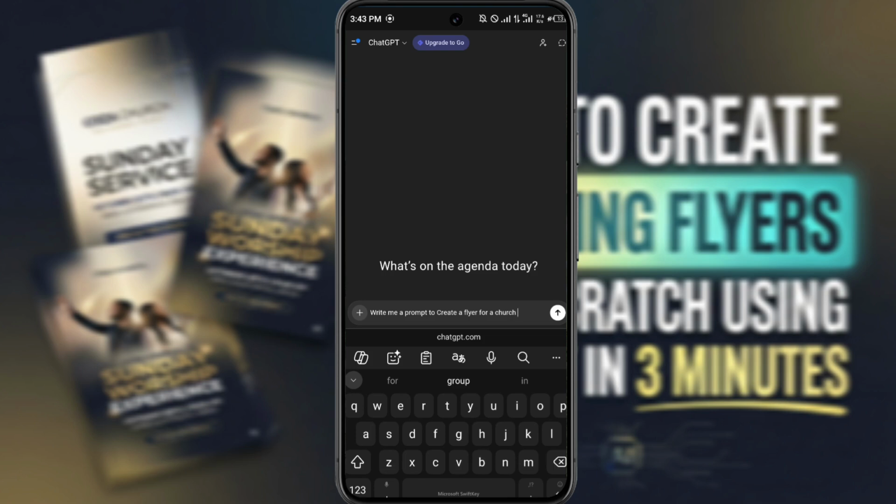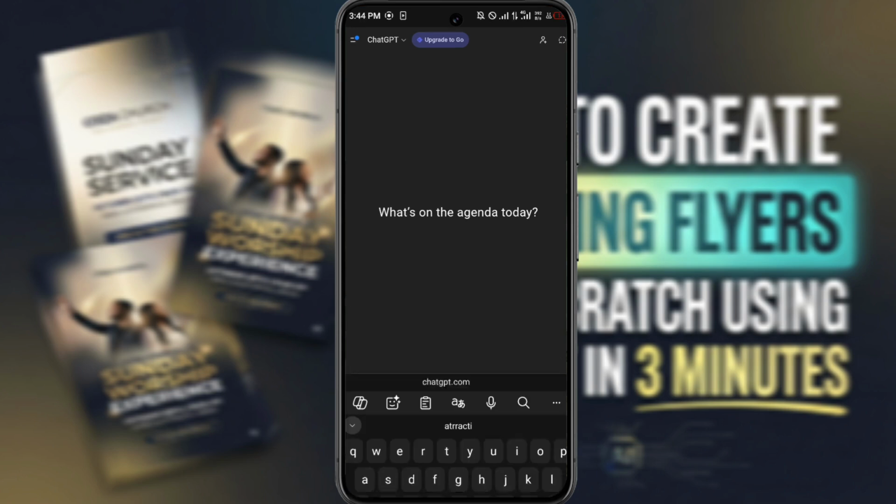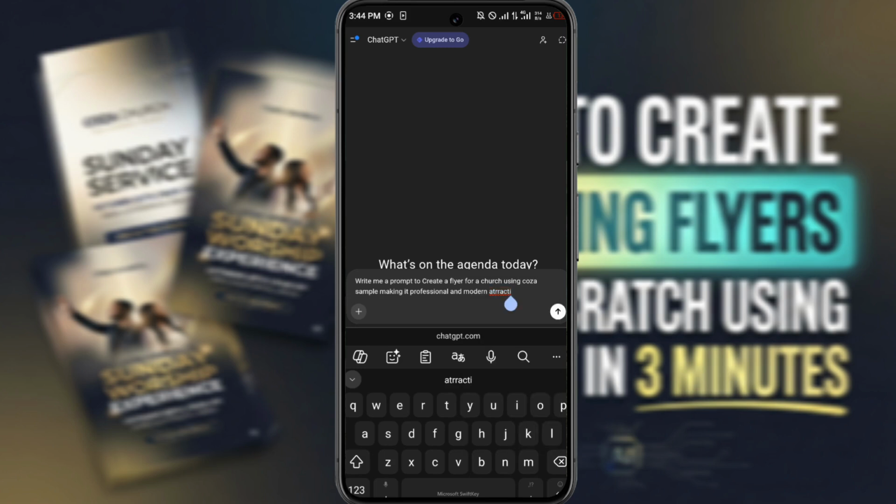Okay, let's add for a church using Koza sample, making it professional and modern, attractive.